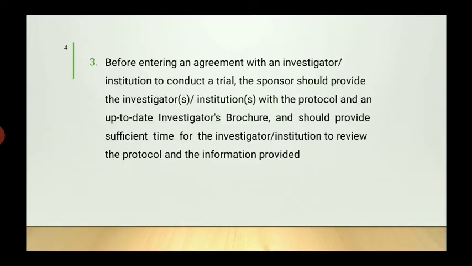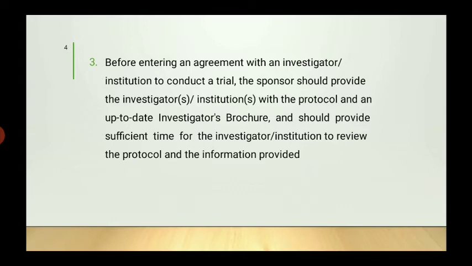Next, before entering into an agreement with the investigator or institute to conduct a clinical trial, the sponsor should provide the investigator or institute with the protocol. So before conducting the clinical trial, the sponsor has to give the protocol to the investigator and to the institute, along with the up-to-date investigator brochure.